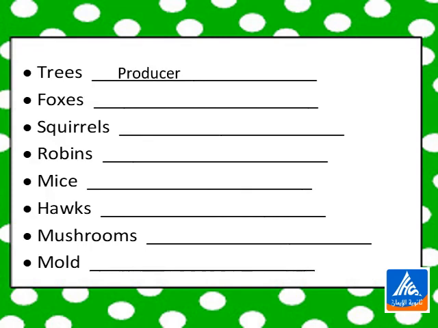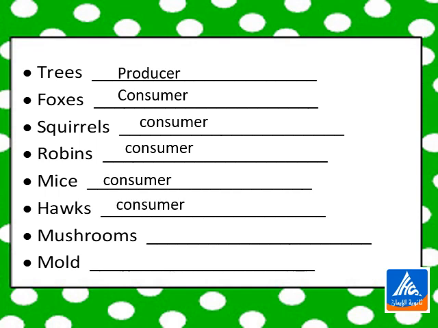Trees are producers because they are plants that make their own food. Foxes are consumers. They get energy from eating or consuming other organisms. By the way, foxes are carnivores. Squirrels are consumers also, but they are herbivores. Robins are consumers. Mice are consumers. Hawks are consumers. Mushrooms are decomposers. And molds are decomposers.